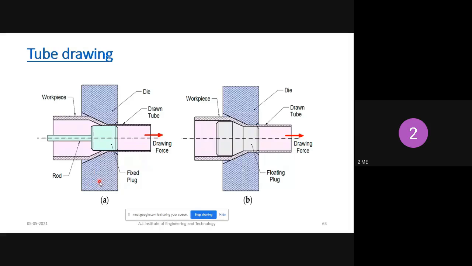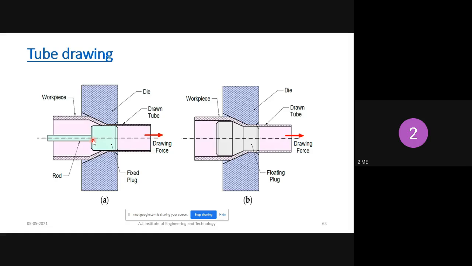The lower part of the die is stationary. The upper part we can move upward as well as downward based on the thickness requirement. Then the heated tube is passed through this die, and you will get the required thickness of the tube. This is called the hollow part, so the thickness is only this much. We can reduce or increase the thickness based on which type of mandrel is used here.